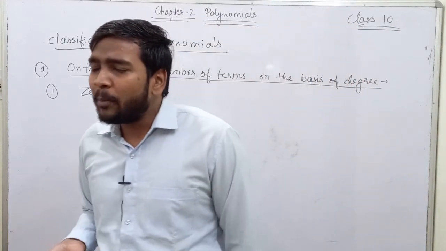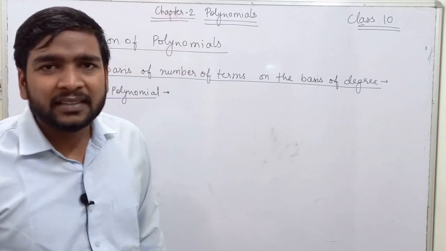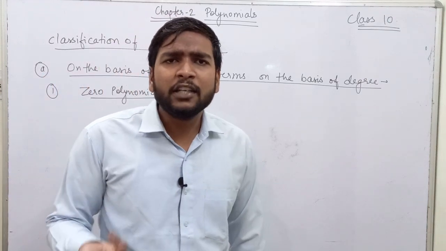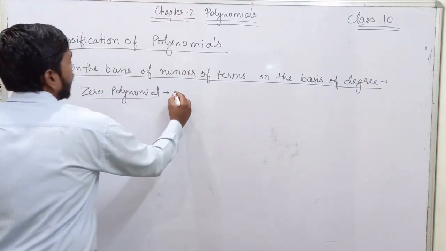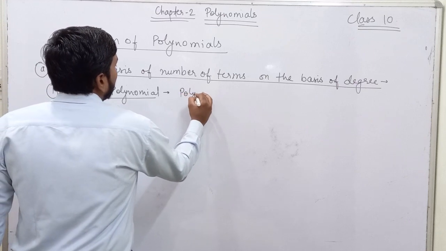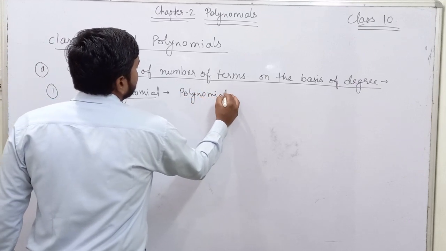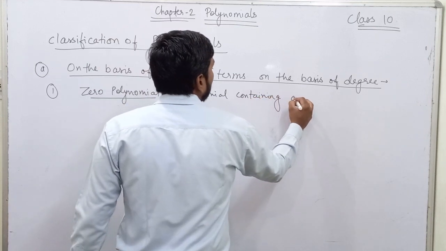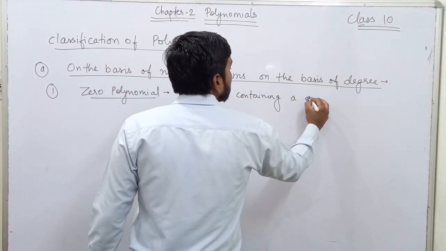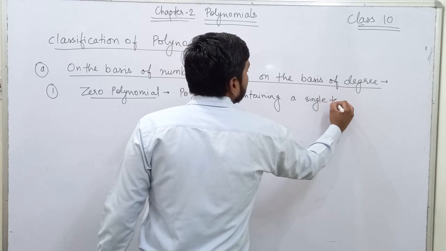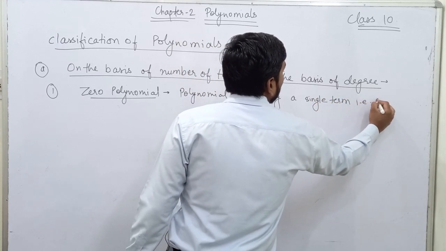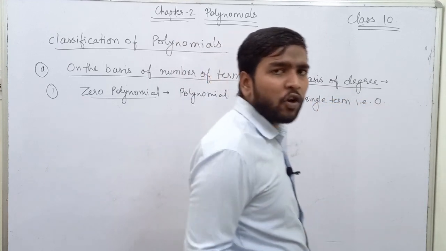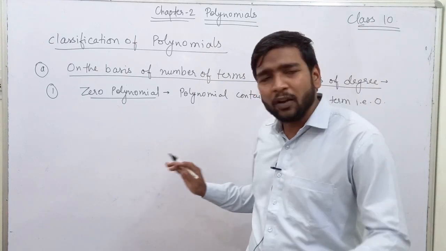So a polynomial containing a single term, that is 0, is called a 0 polynomial. Example is 0, nothing else.